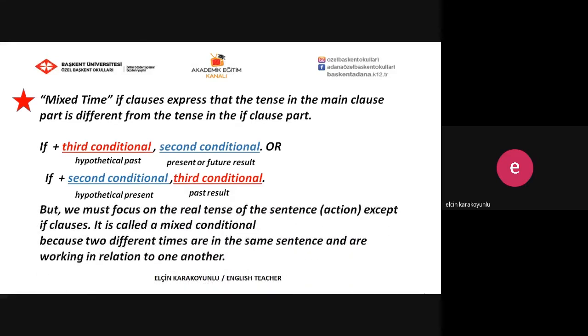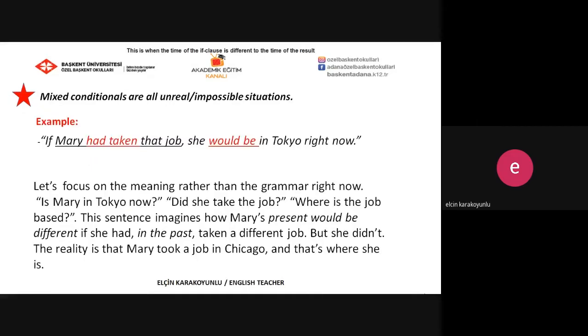But be careful. We must focus on the real tense of the sentence or action, except if clauses. It is called a mixed conditional because two different times are in the same sentence and are working in relation to one another. Mixed conditionals are all unreal or impossible situations. Let's check this example to understand better.